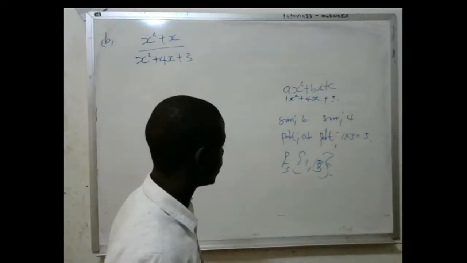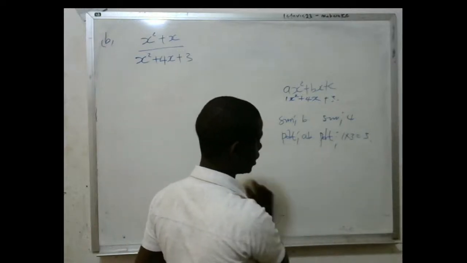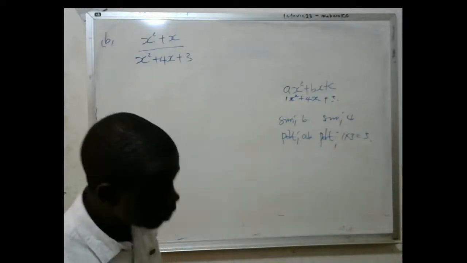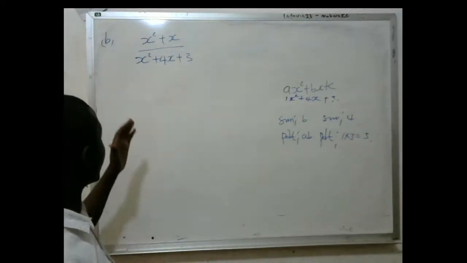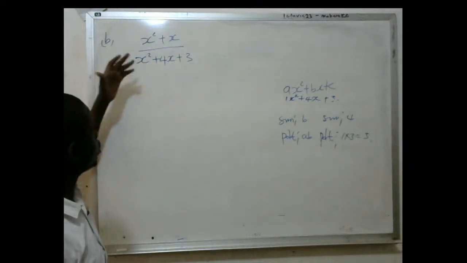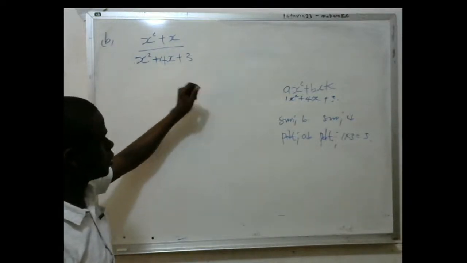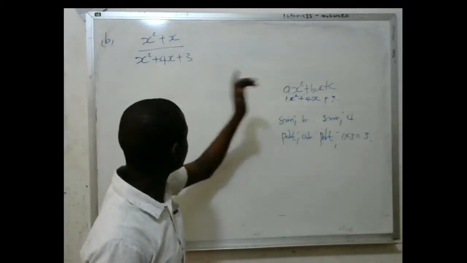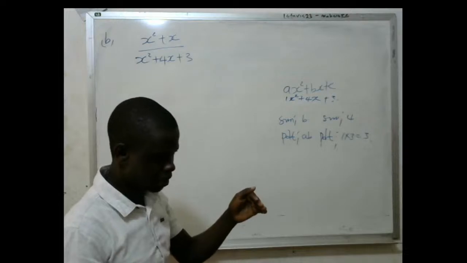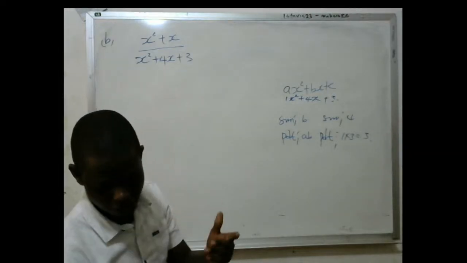If I add 1 plus 3, the answer is 4. If I multiply 1 times 3, the answer is 3. Some people may get confused here, so let me repeat this.